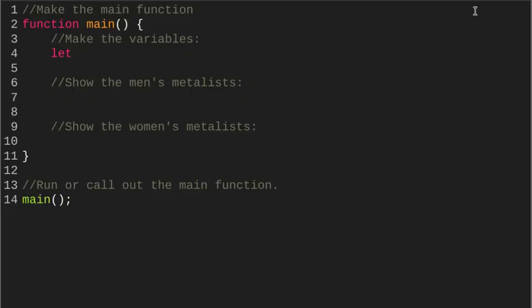So to make a variable, of course, we're going to use the word let, and it doesn't matter which country you start with. We'll just say USA equals, and you have to type this out, United States of America. And by the way, if you do not capitalize the U, S, and A there, it will mark it incorrect.